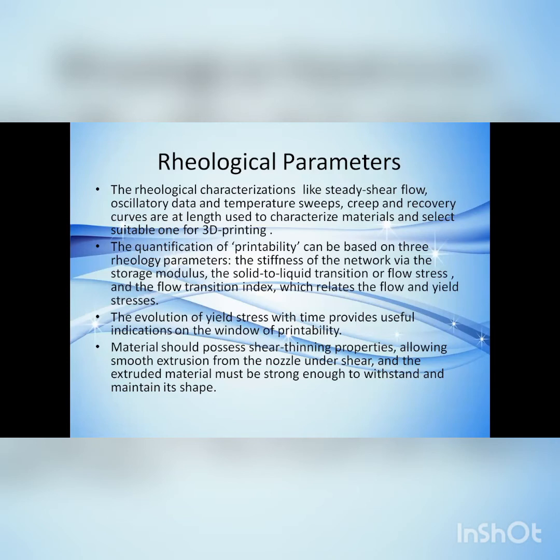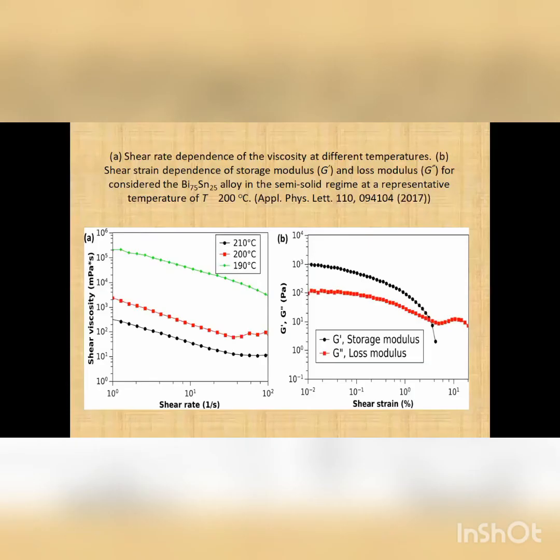The materials should possess shear thinning properties, which allows smooth extrusion from the nozzle under shear, and the extruded material must be strong enough to withstand and maintain its shape. In literature, we find rheological characterizations done on many materials to check their suitability for 3D printing.